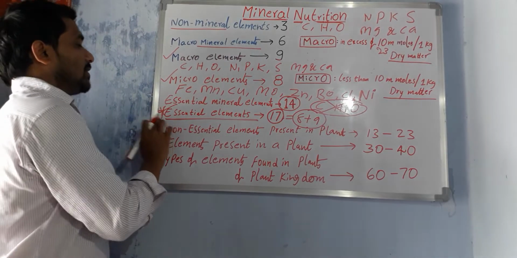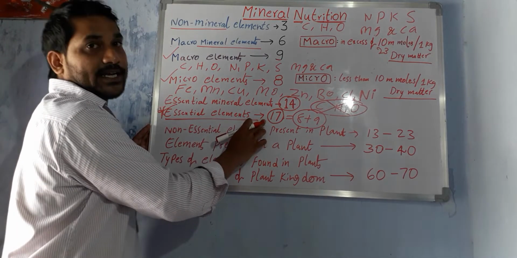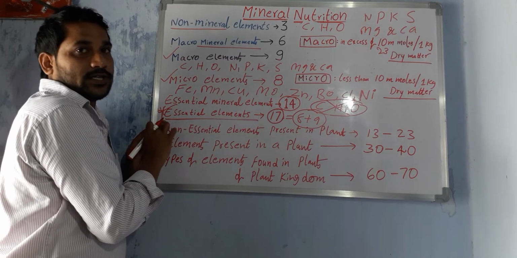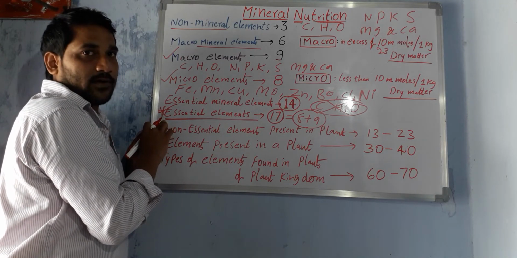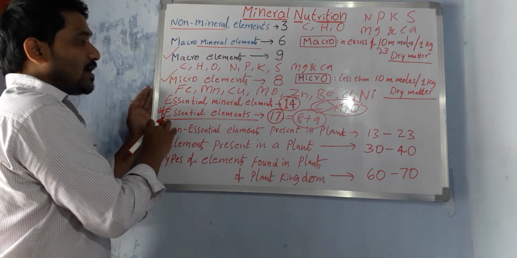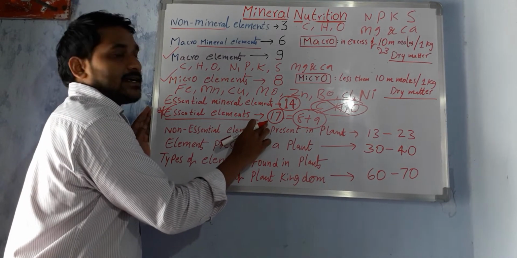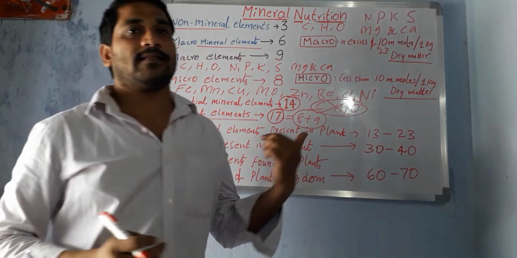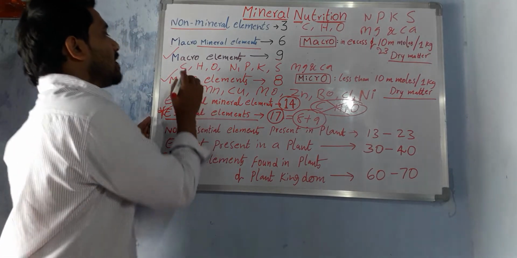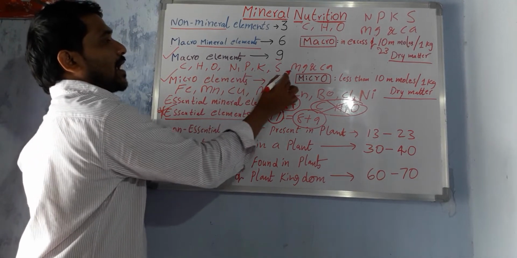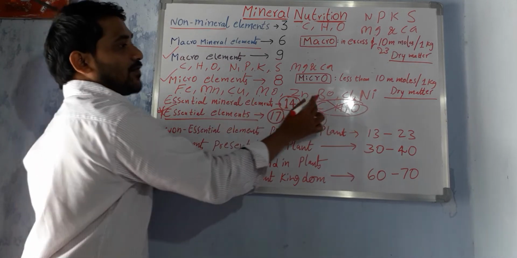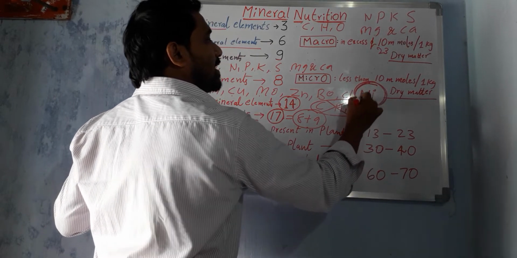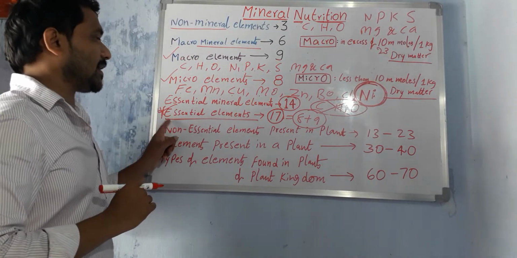Next, out of 17, which element is regarded as the 17th essential element? This is the most important question, asked repeatedly in our board of intermediate examination. Which element is considered the 17th essential element? Name the deficiency symptoms caused by that element. Count: 1, 2, 3, up to 17. What is that element? The 17th element is nickel.